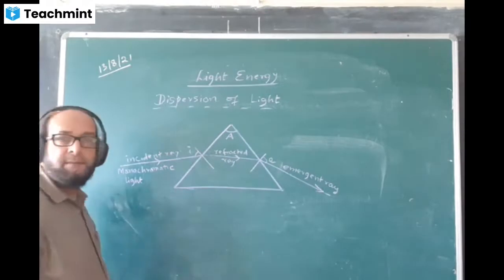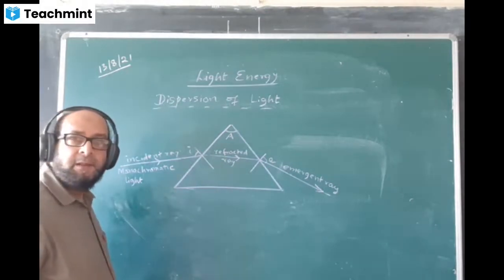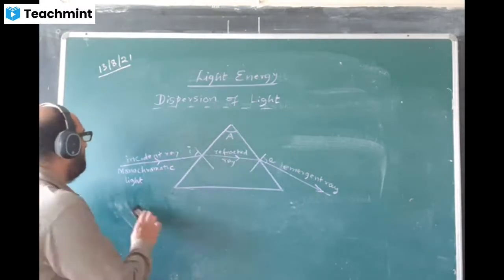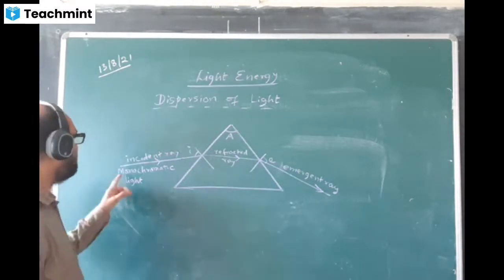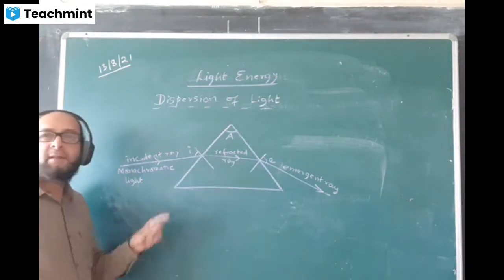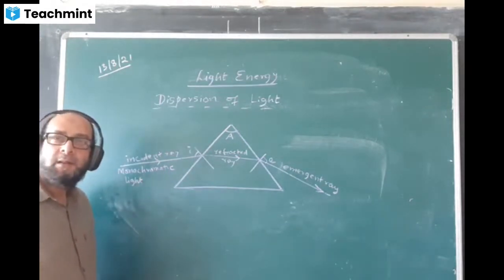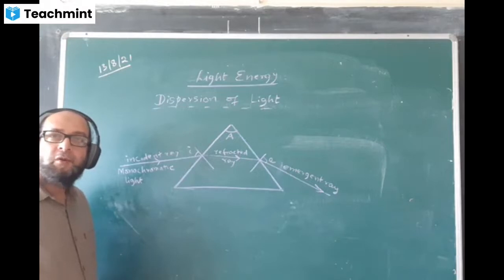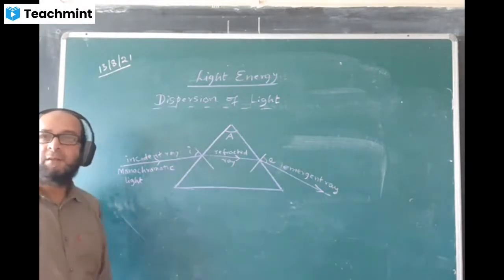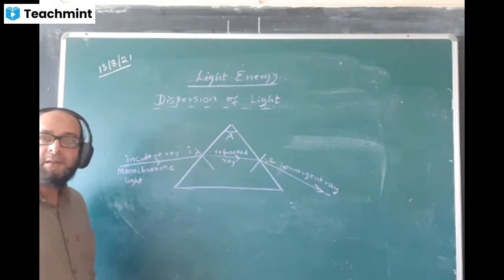Okay, done. Is it done, boys? Yes, sir. What is the meaning of monochromatic light? Monochromatic means what? Mono means single and chromatic means color.